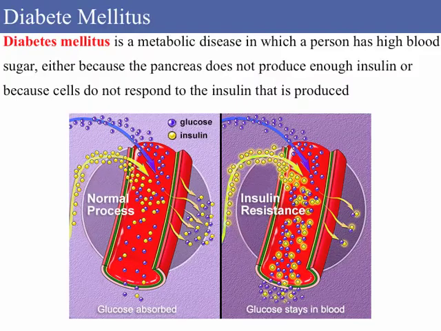Diabetes. Diabetes mellitus is a metabolic disease in which a person has high blood sugar, either because the pancreas does not produce enough insulin or because cells do not respond to the insulin that is produced.